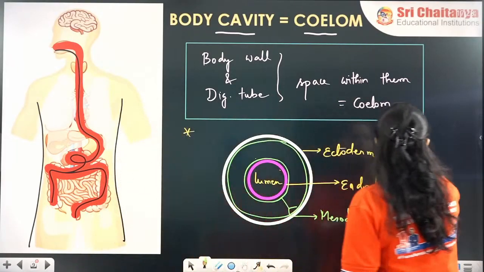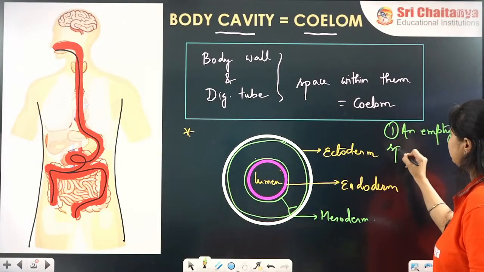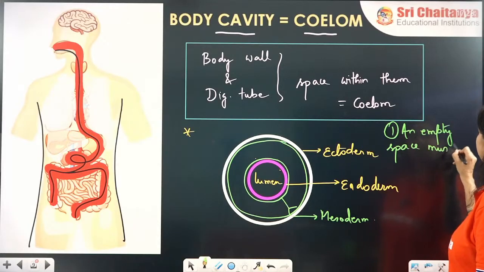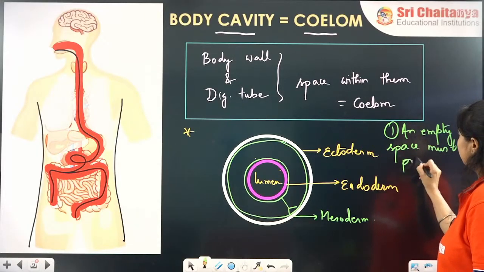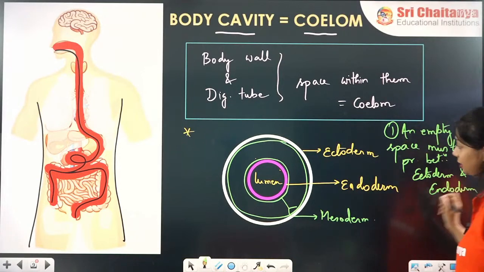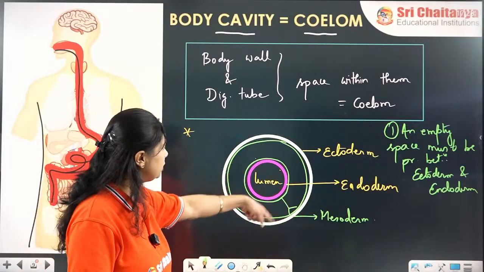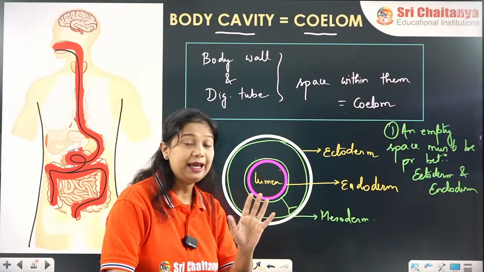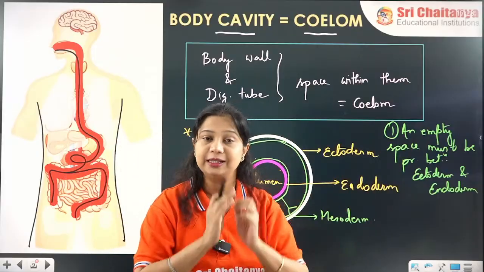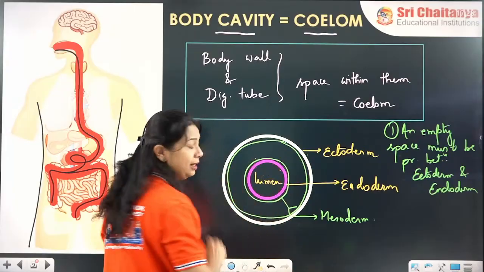First, an empty space must be present between ectoderm and endoderm. There should be an empty space between the body wall and the digestive tube. Similarly, the space should be empty between ecto and endoderm.